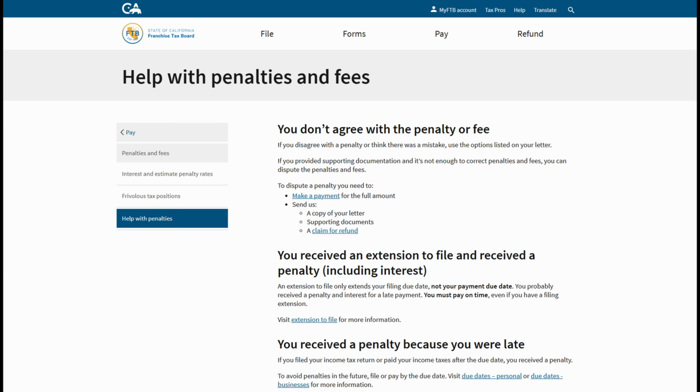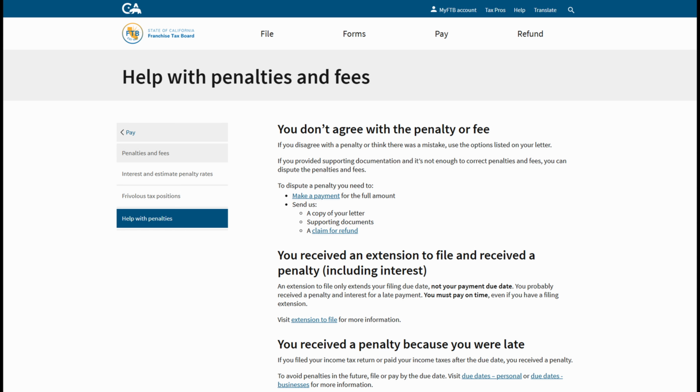If you received an extension to file and received a penalty, including interest, an extension to file only extends your filing due date, not your payment due date. You probably received a penalty and interest for a late payment. You must pay on time, even if you have a filing extension. Visit Extension to File for more information.